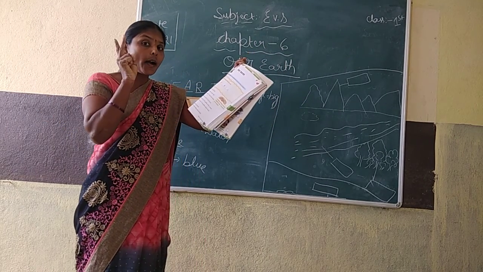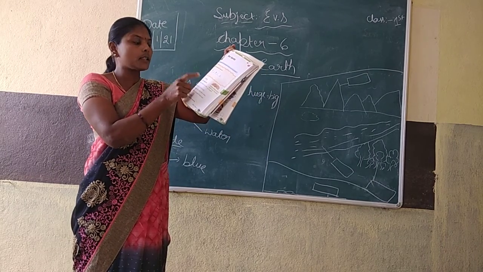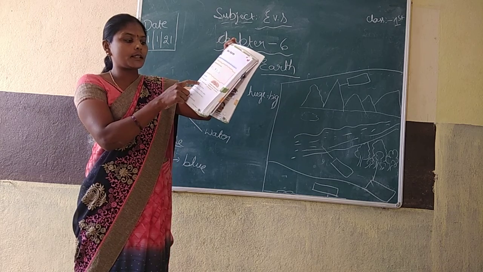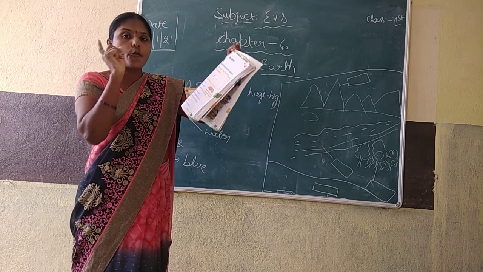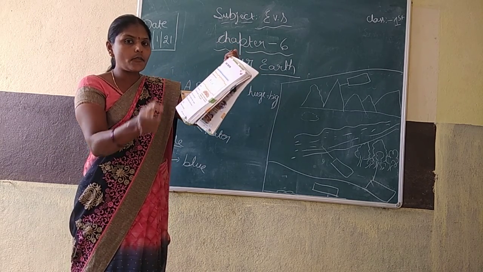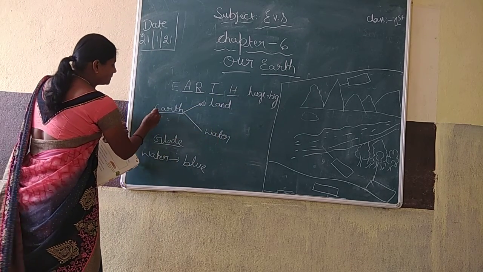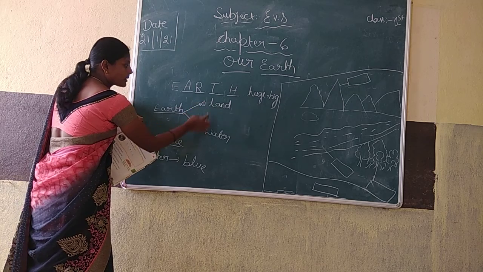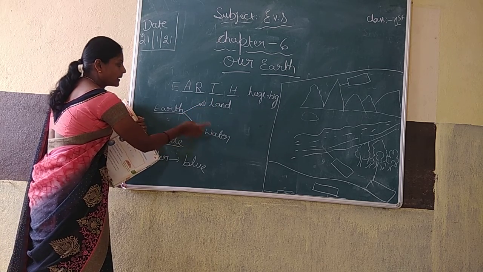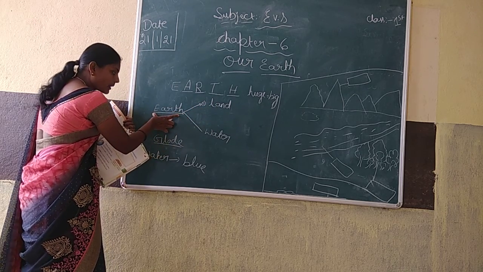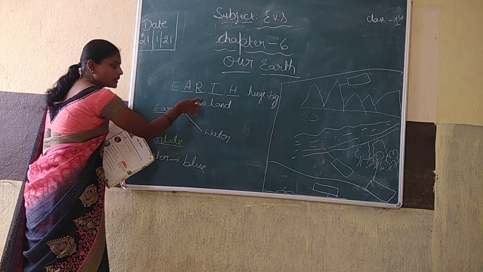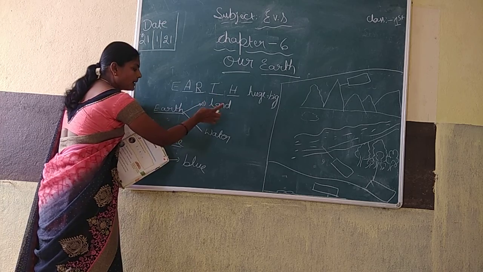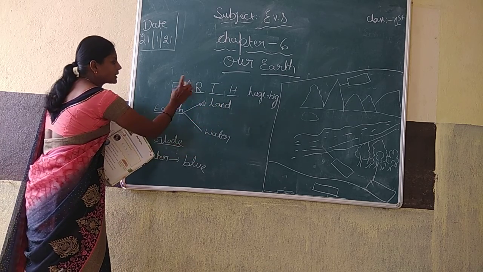It has two parts. Our earth has two parts. How many parts? Two parts. What are they? Land and water. See here, earth. It is written already. Earth has two parts, land and water. It consists of how many parts? Two parts. Land, water. Earth spelling what?